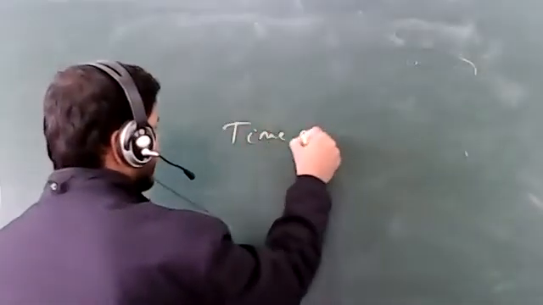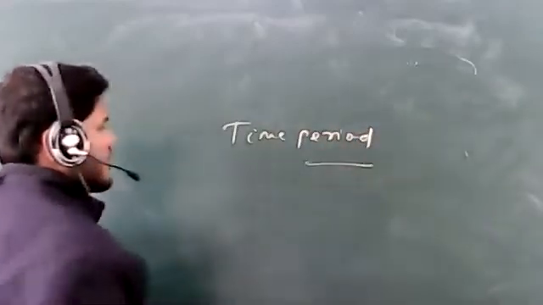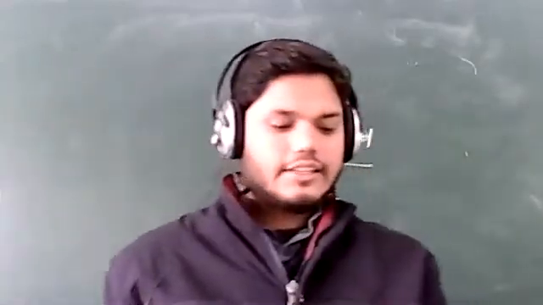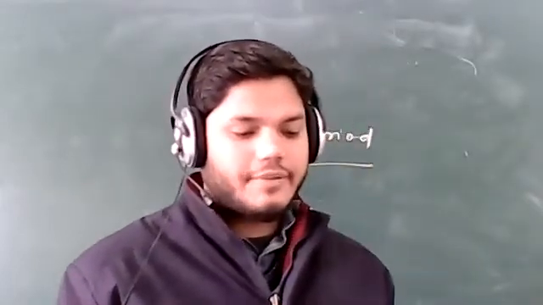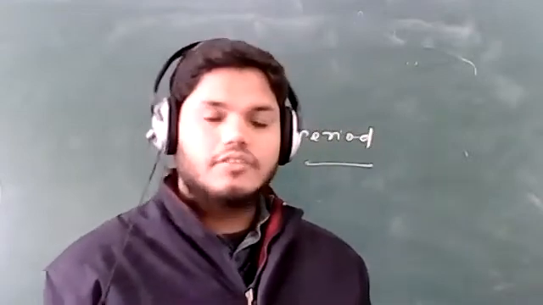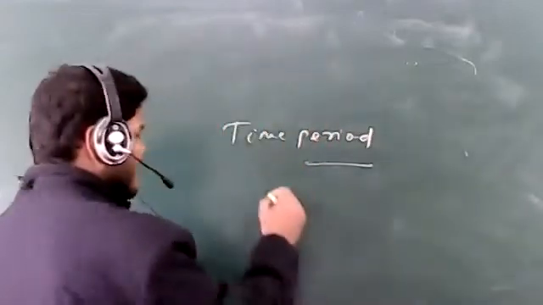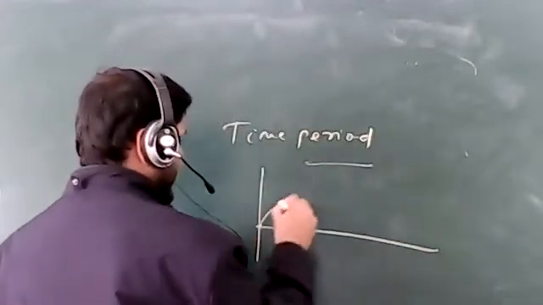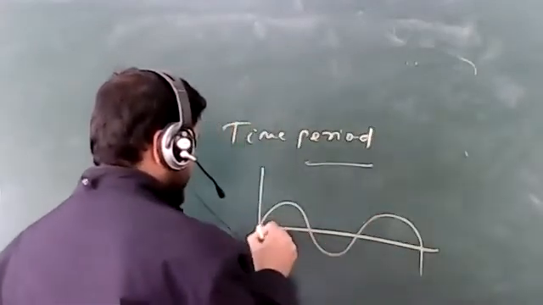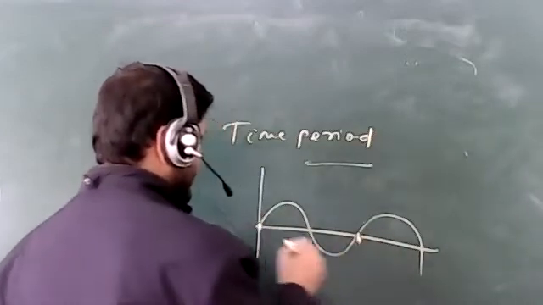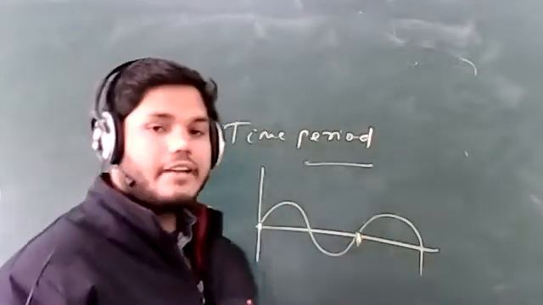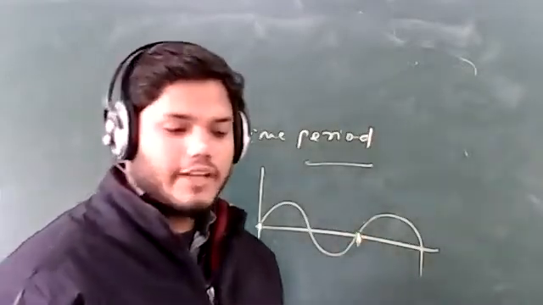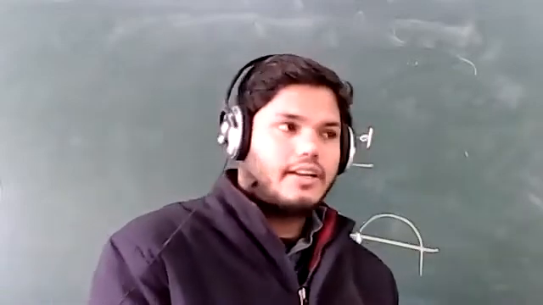What is the definition of time period? It is defined as the time taken by the particle to complete one vibration. If a particle is moving and completing one vibration, from one crest to one trough, whatever time is taken by the particle is called the time period.